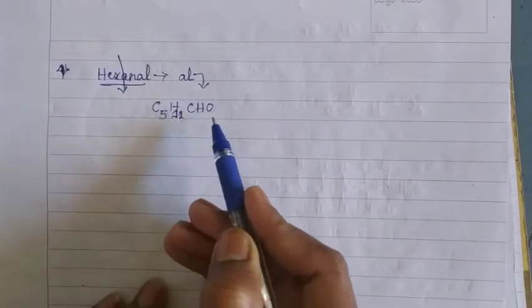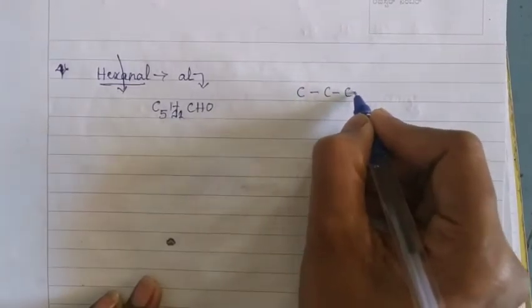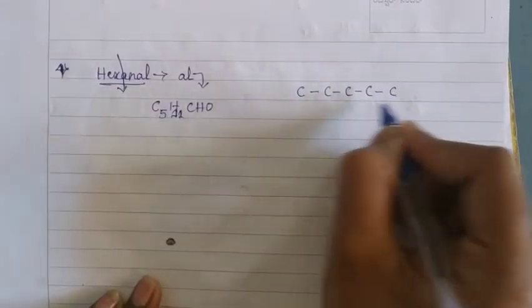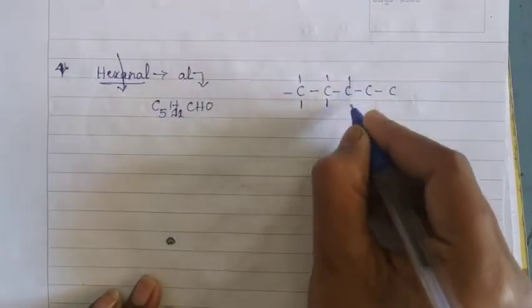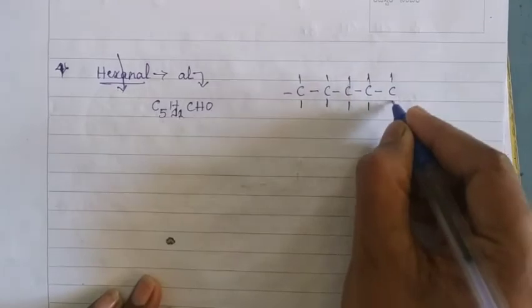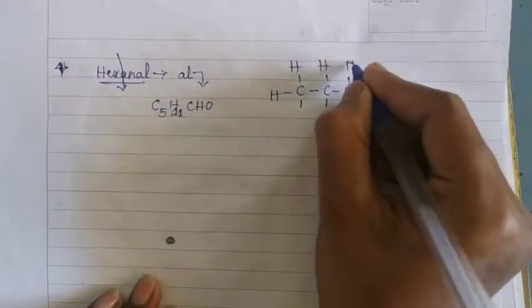C5H11CHO. Now let us draw the structure. The 5 carbon atoms are arranged first like this. And for each carbon we maintain the 4 bonds like this. And draw hydrogen first.